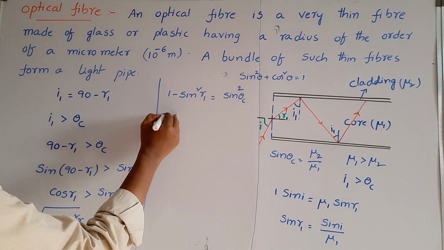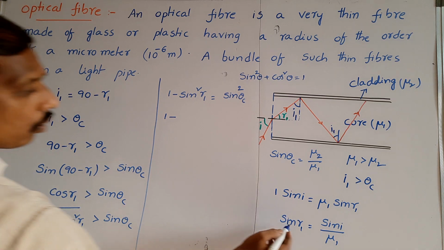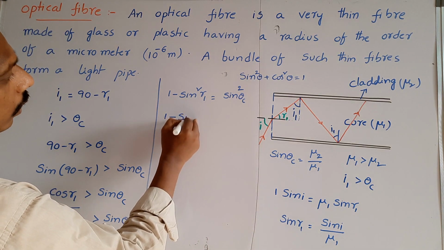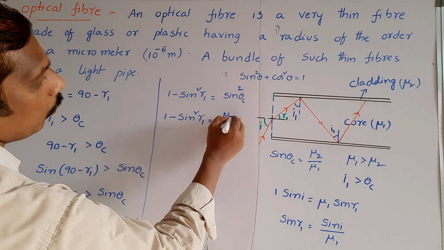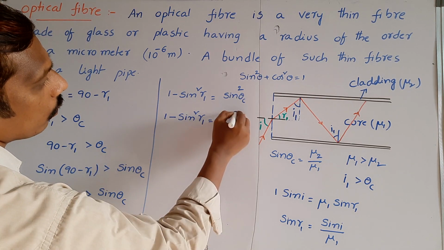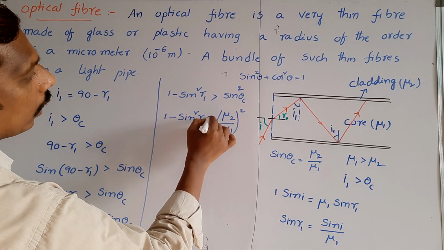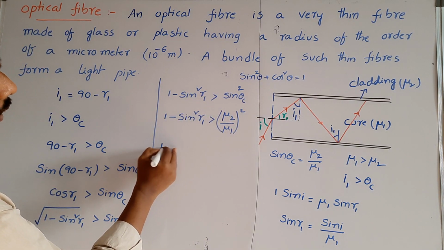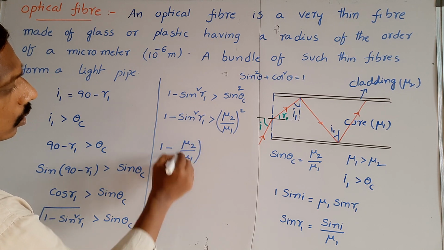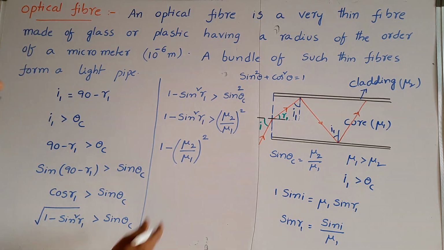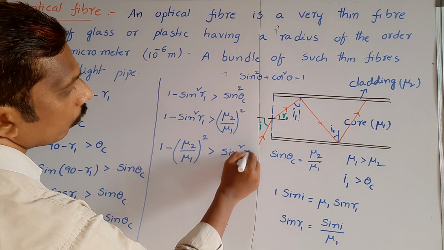So 1 minus sin square R1 is greater than mu2 by mu1 whole square. Taking this term to this side, 1 minus mu2 by mu1 whole square is greater than sin square R1.